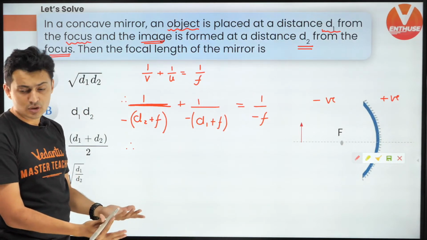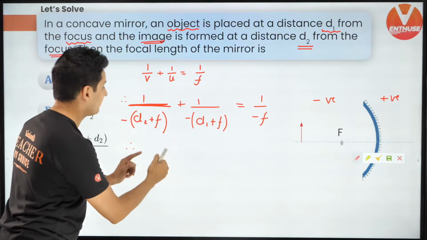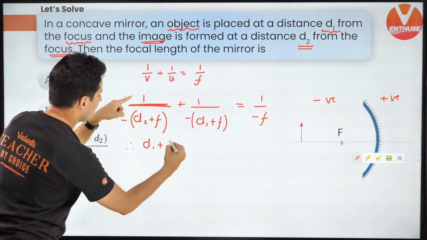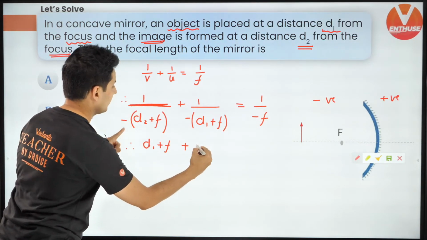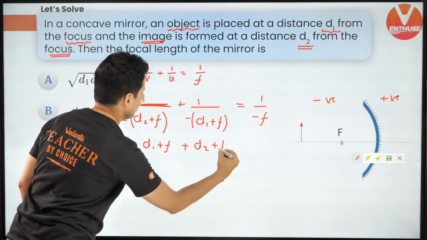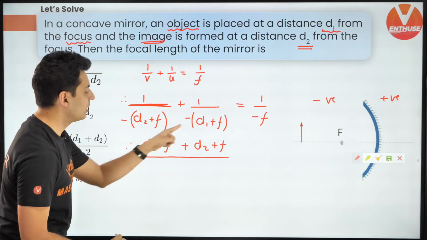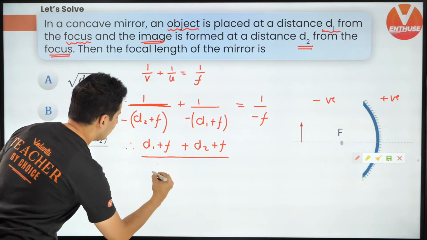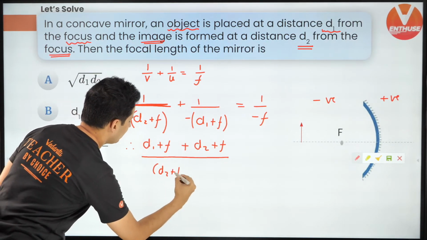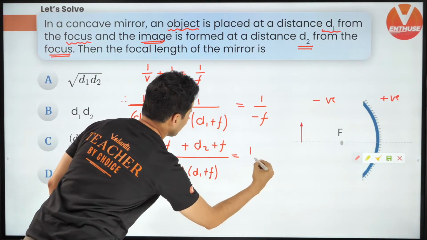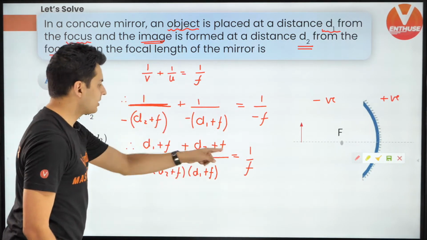The minus goes, and take LCM. So when you take LCM, on the top you will have d1 plus f, and on the top over here you will have d2 plus f, and below you're going to have the product of the two. That's going to be d2 plus f into d1 plus f, and here you have 1 by f. Now cross multiply.